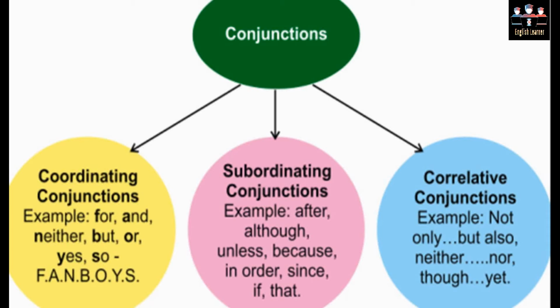Third one is correlative conjunction. As the name is indicating, it is going to correlate with another part of the sentence. So they are always used in a sentence in pair form. So students, this was all about the conjunctions.